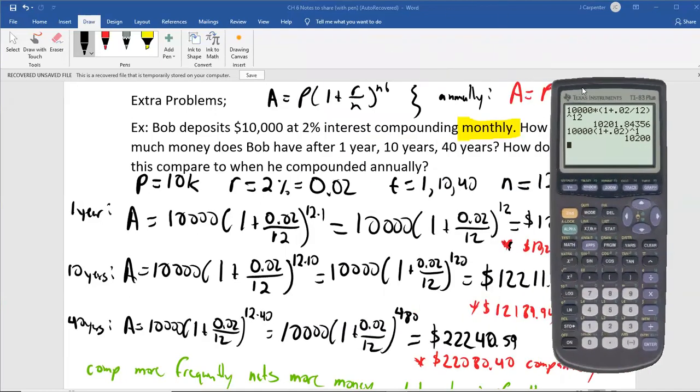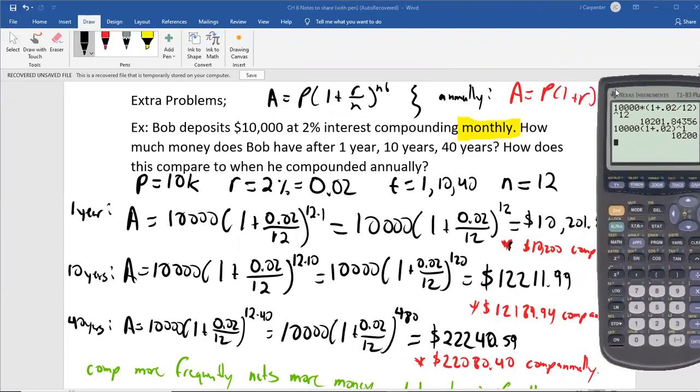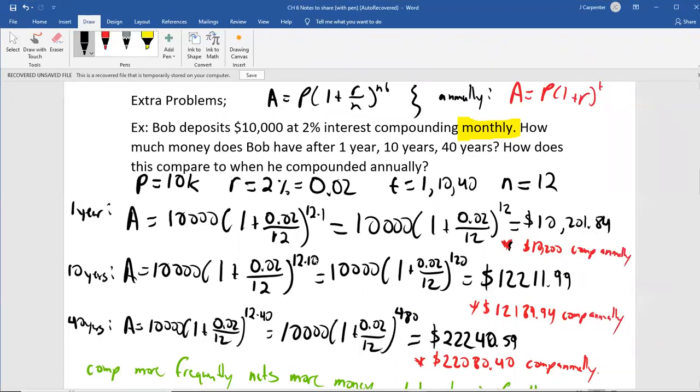Then, if we go to the 10-year scenario, so now Bob's money has been put away for 10 years. So this is now 12 times 10 instead of 12 times 1, which is 120. That means we're getting money 120 times. When you put this in your calculator, you end up with $12,211.99. Versus when we did 10 years compounding annually, it was $12,189.94, roughly a $20 difference. So again, you're gaining a little bit more money by accruing money more frequently. But is it a significant amount of money? No, it's another 20 bucks. Not the end of the world if you're missing that 20 bucks, but it's nice to have.